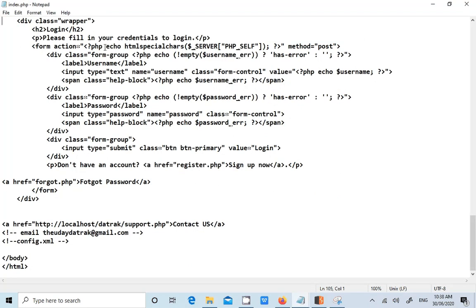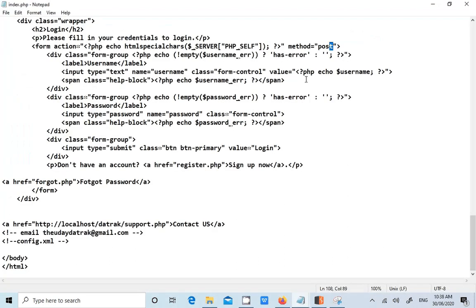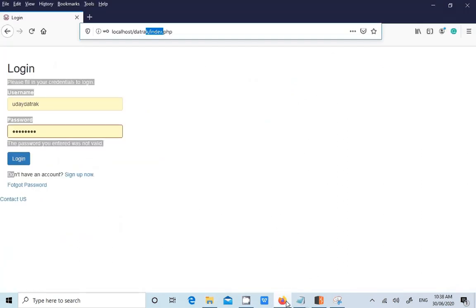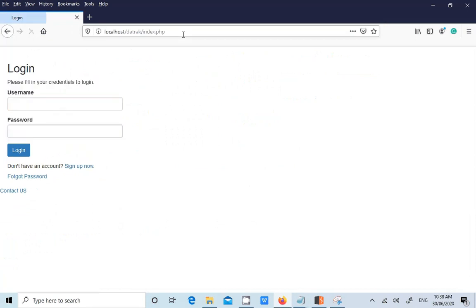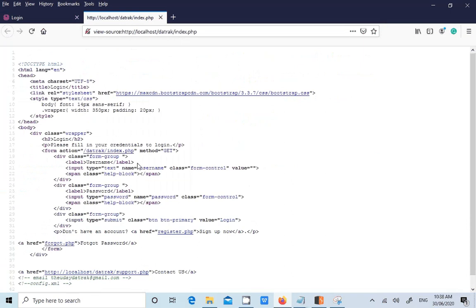Now in this form, okay, the method is equal to what? Which page was that? Index.php. Okay, POST, I'll change it to GET, guys. It's nothing to do with caps also. Okay, now I save this file, Control S, and now I'll try to reload the page, and I'll check whether it is sending GET or not. GET request, yes.